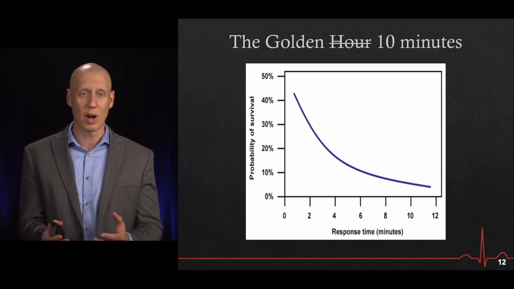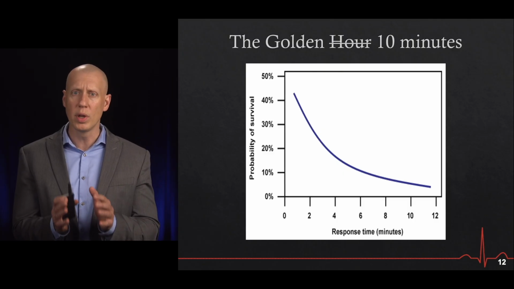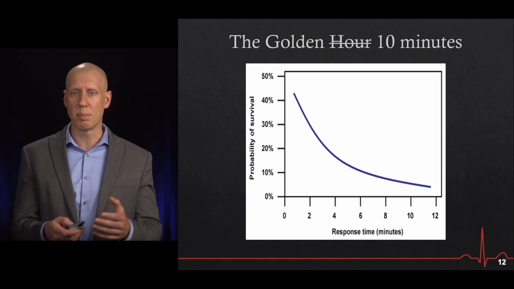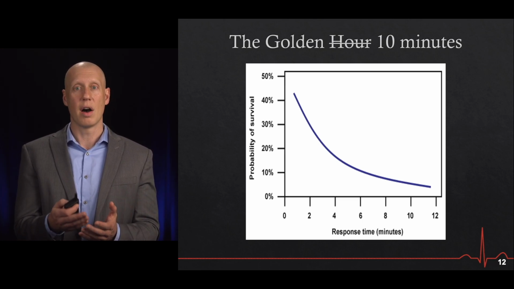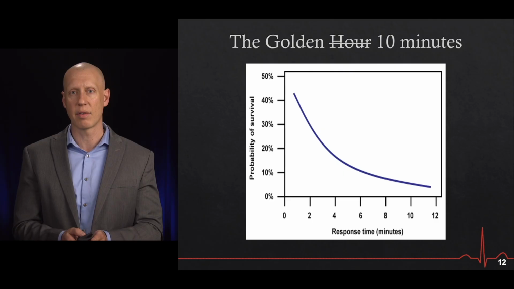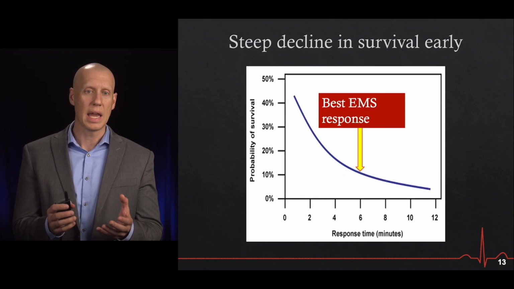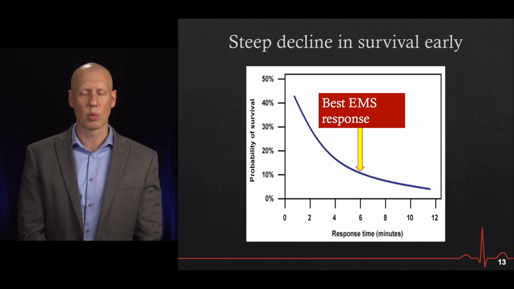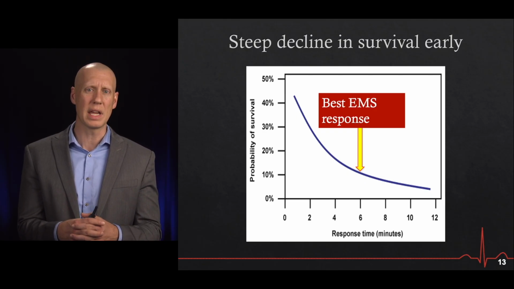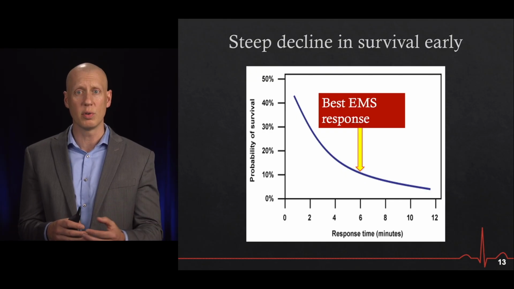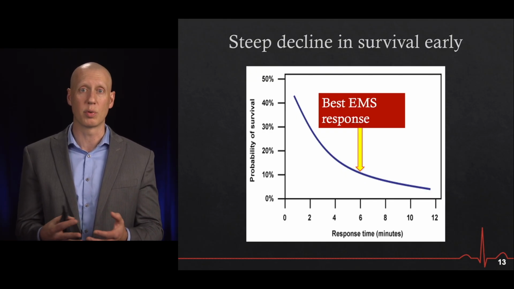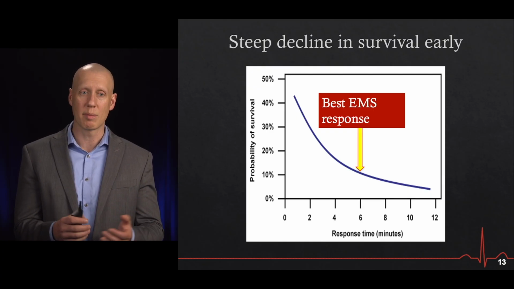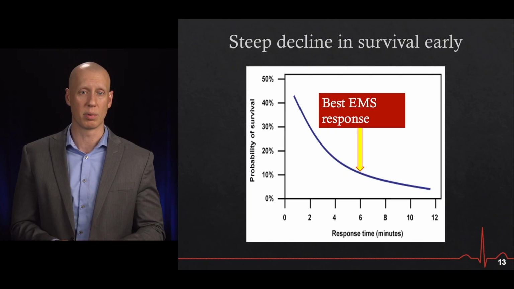In other areas, such as trauma, we've talked about the golden hour, but really for cardiac arrest, it's the first 10 minutes. This graph here shows the probability of survival as a function of how quickly EMS can get to that out-of-hospital response. In the best case scenarios, even when EMS is right on scene, really, we're still looking at about 6 minutes from when the call goes in to when our paramedic colleagues are able to arrive on scene and take over the care of the patient in cardiac arrest. By that point in time, the probability of survival is already down to 10%.